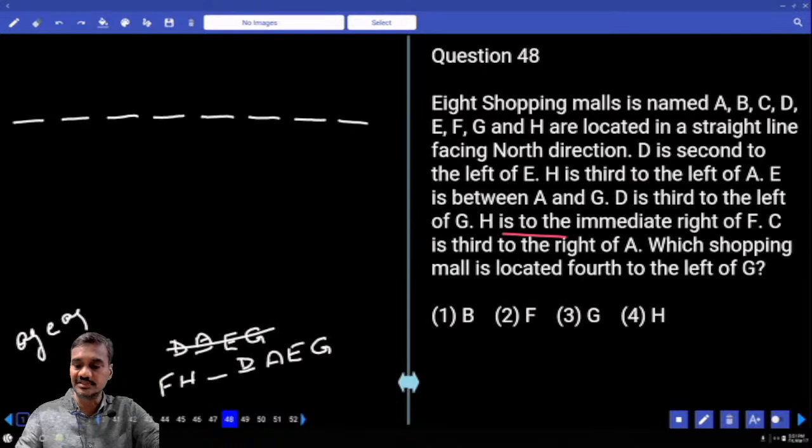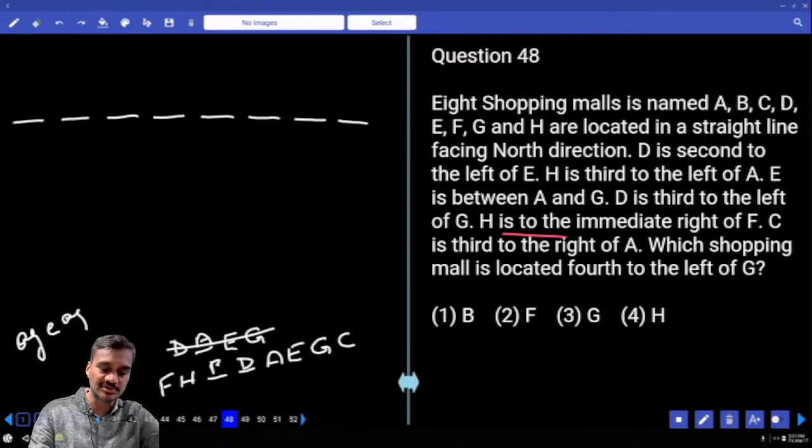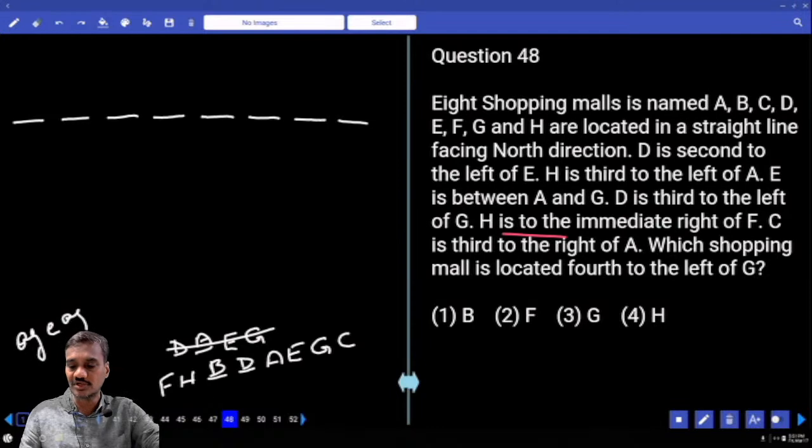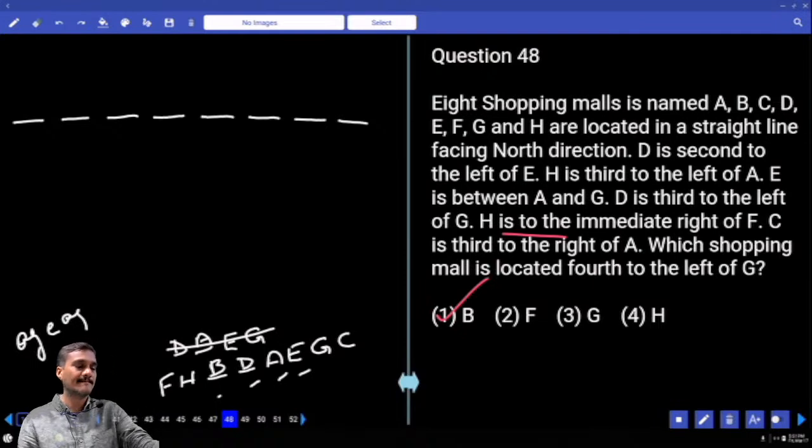And 3, 4, 5, 6, 7. And C is third to the right of A. C will be at this place, third to the right. Now only one more person is left over, B. Now B must be at this place. Then which shopping mall is located fourth to the left of G? 1, 2, 3, 4, B. Choice 1, question number 48.